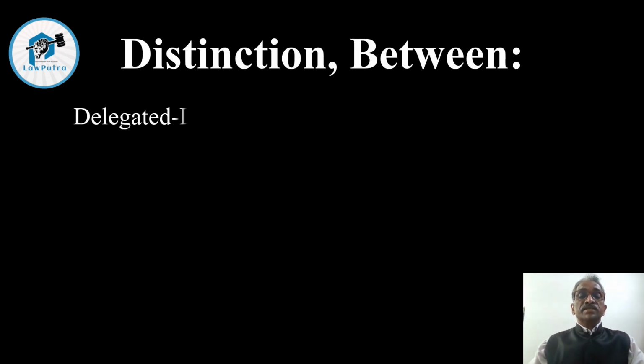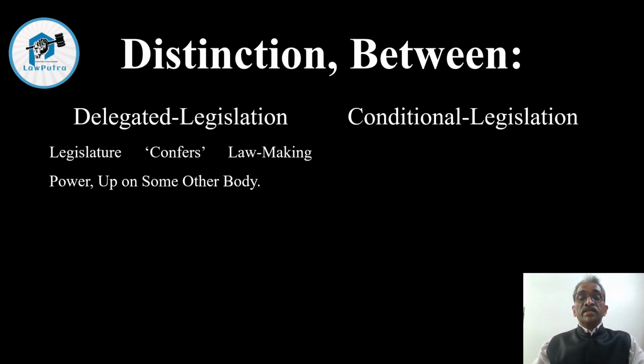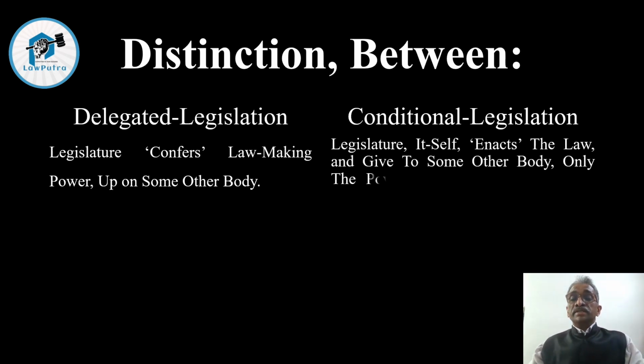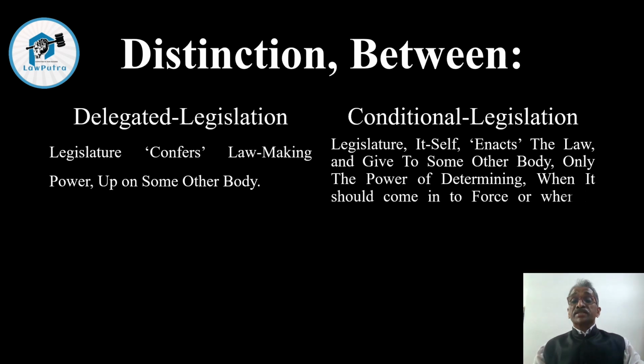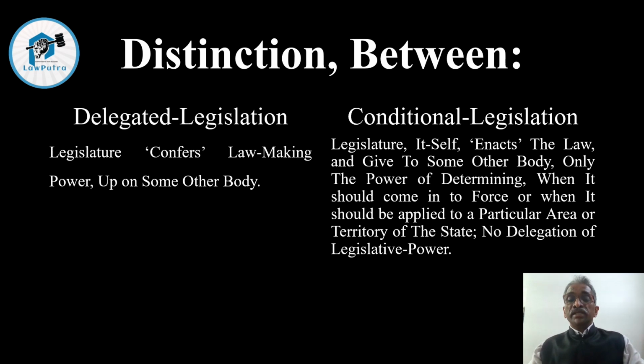Now let us see the distinction between these two, delegated legislation and conditional legislation. The first is, in case of delegated legislation, it is the conferment of lawmaking power upon some other body. And in case of conditional legislation, the legislature itself enacts the law and gives to some other body only the power of determining when it should come into force or when it should be applied to a particular area or territory of the state.